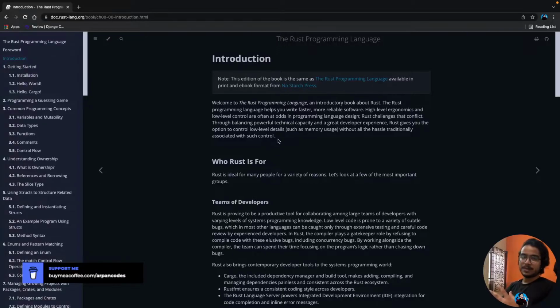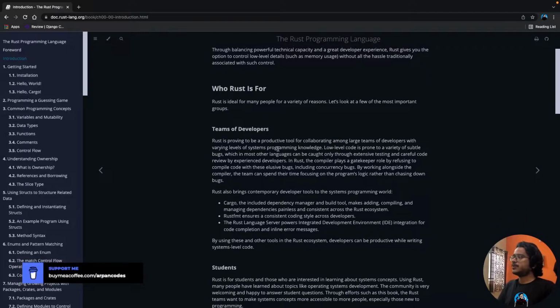So this paragraph basically tells us that Rust gives us a more developer-friendly experience, a great developer experience and powerful technical capacity. The cool thing about Rust is that it not only has type safety, it also has memory safety, which we will see very soon.